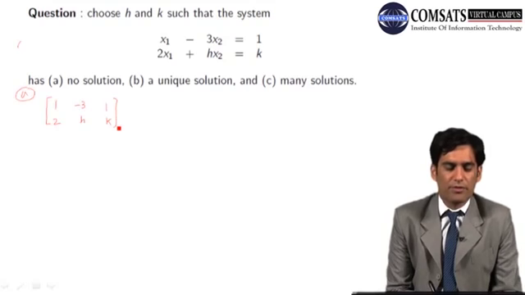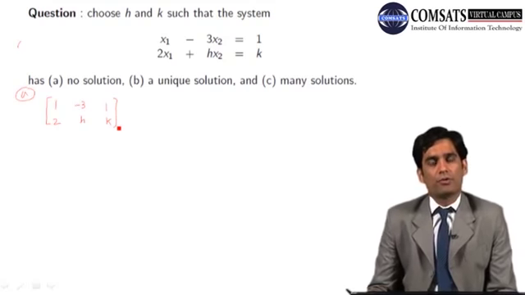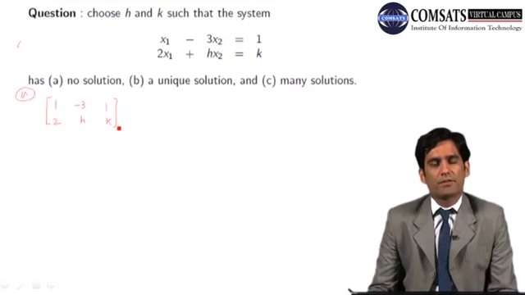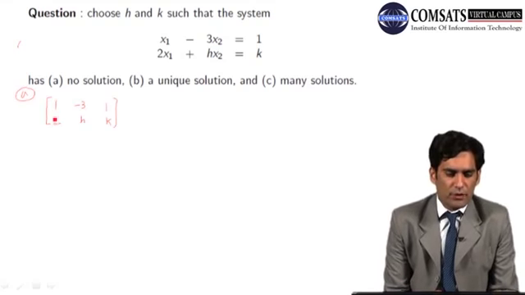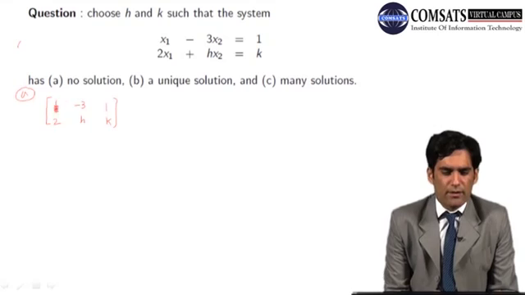So this is our matrix, which is what we call the augmented matrix of a system of linear equations. In our case, we have a 2 by 2 system of linear equations. Remember that the first column corresponds to the coefficients of the variable x1 in our system of linear equations.